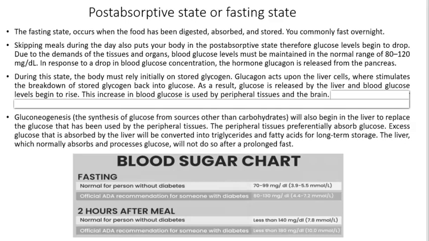This increase in blood glucose is used by the peripheral tissues and the brain. Gluconeogenesis, which is the synthesis of glucose from sources other than carbohydrates, will also begin in the liver in order to replace the glucose that has been used by the peripheral tissues. The excess glucose that is absorbed by the liver will be converted into triglycerides and fatty acids for long-term storage.